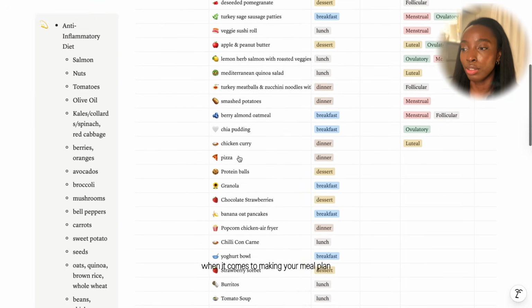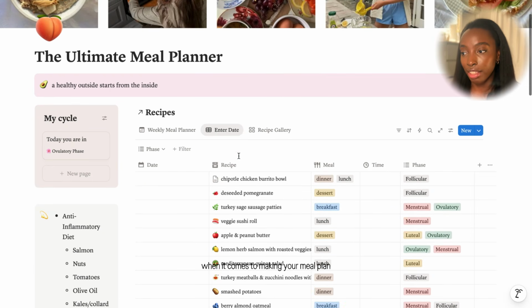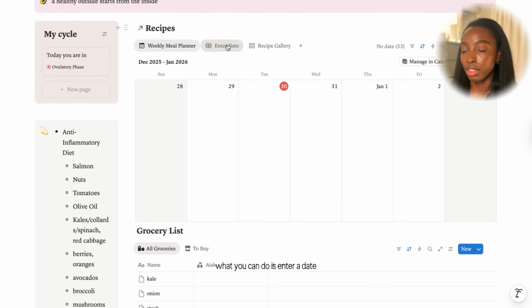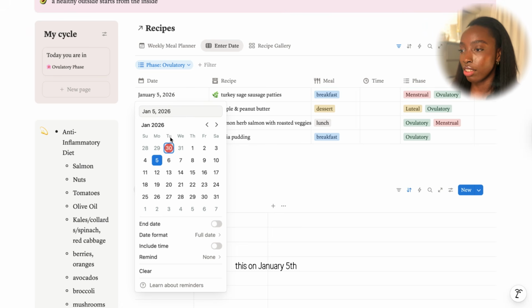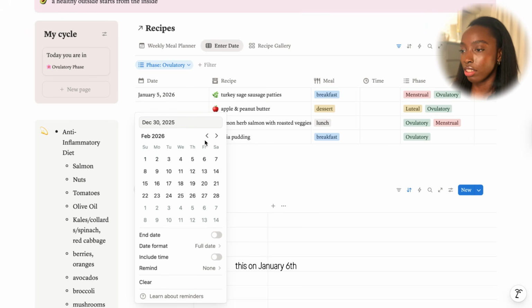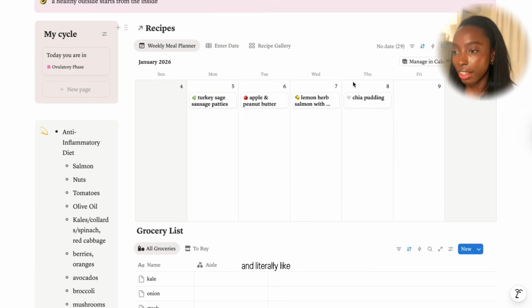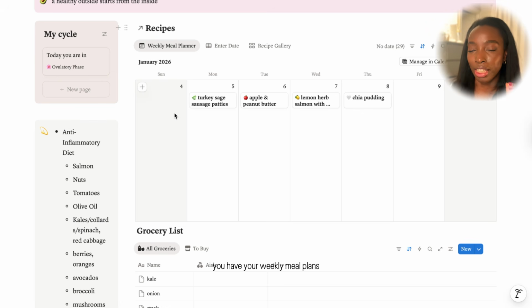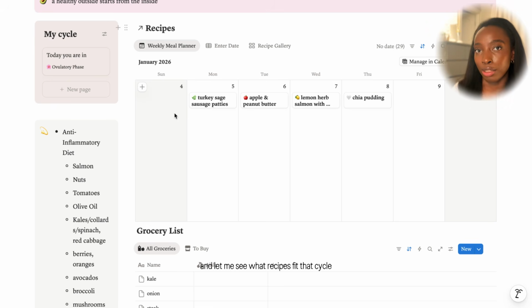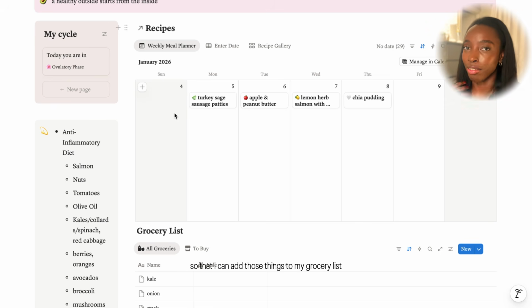When it comes to making your meal plan to actually see throughout the week, what you can do is enter a date. This on January 5th, this on January 6th, 7th, and 8th. What they should do is populate here during the week that you set it for, and literally you have your weekly meal plans. On Saturdays, you can be like, okay, let me get a grocery list together. Let me see what cycle I'm about to be in, and let me see what recipes fit that cycle so that I can add those things to my grocery list and cook them throughout the week.